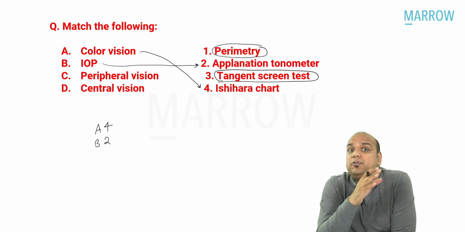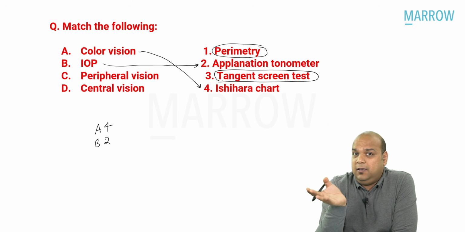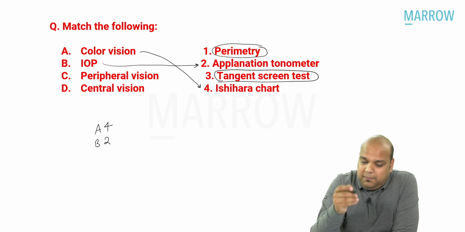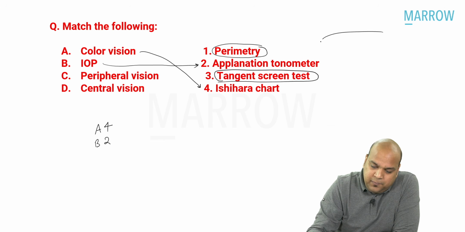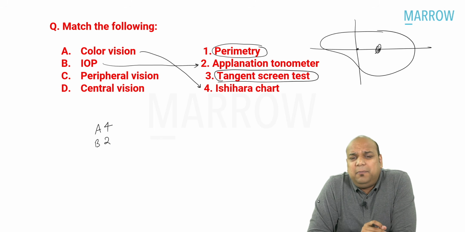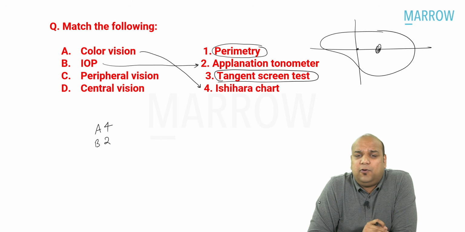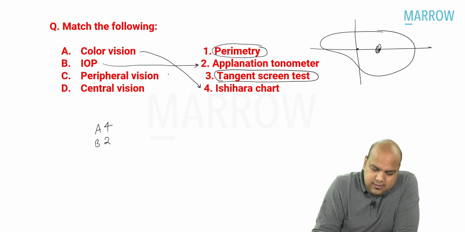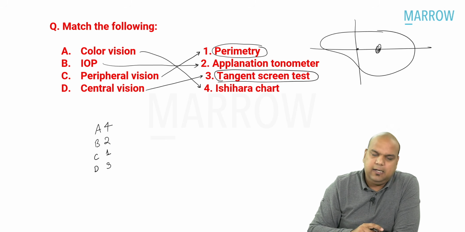We say central visual field is lost at the last in perimetry. We have seen perimetry. In perimetry, we get a visual field graph or plotting like this. Yes or no? That means perimetry can be used for peripheral visual field also. If I used my common sense, then this would have been the answer. And central vision by tangent screen test.